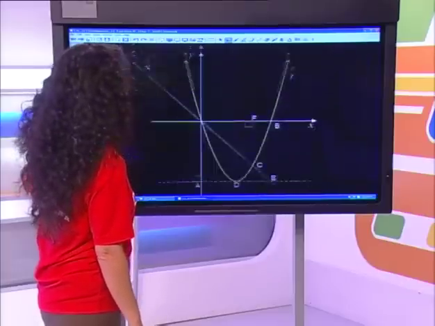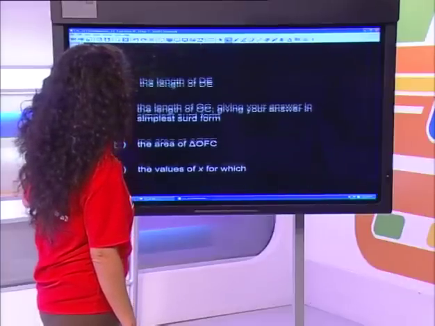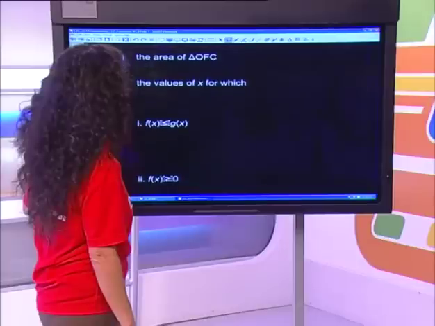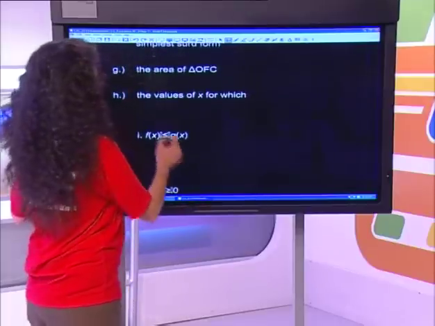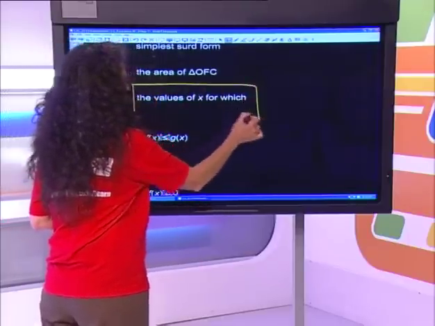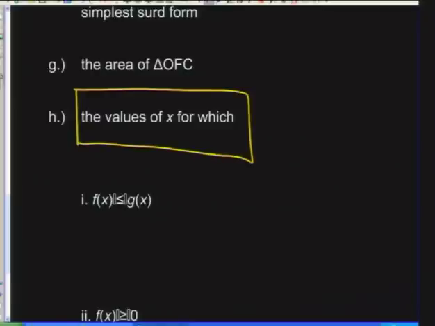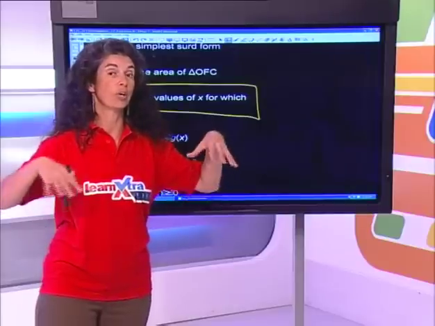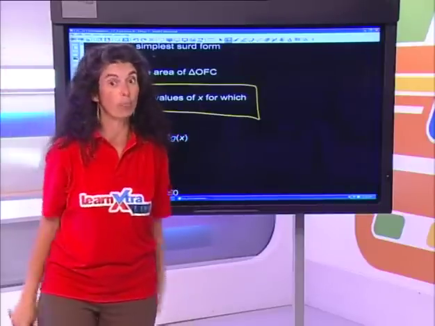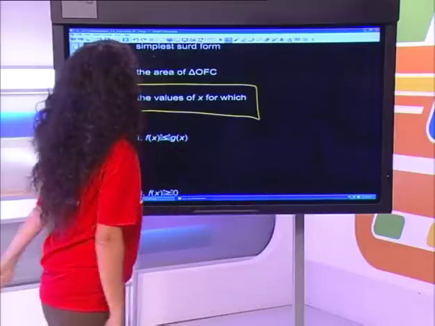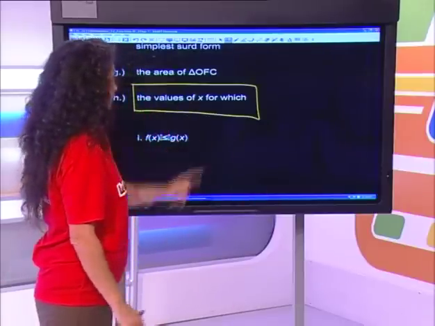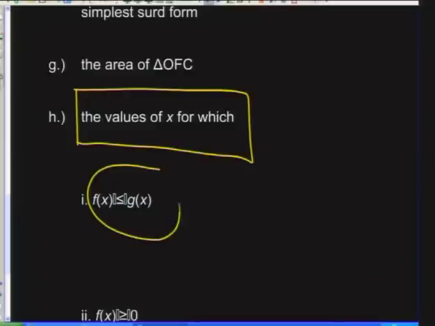Yes, please. Right, then the real one that I want to get to, the values of x for which... okay, I really want to get to these. These are very easy to answer, very easy marks to get, but a lot of children will often go into an algebraic jungle and get lost and get no marks. So let's see how to get these easy marks by looking and just doing it. Firstly, it's to determine the values of x for which f of x is smaller than or equal to g of x. And how would we find that out?